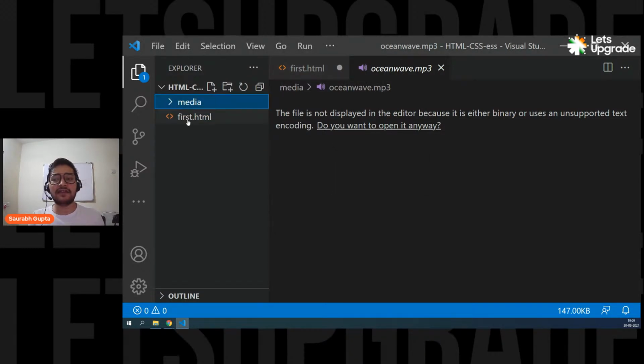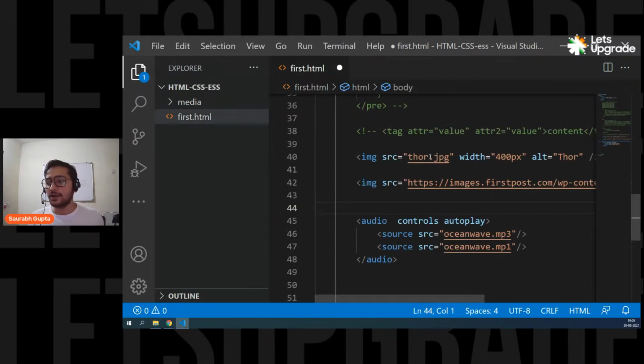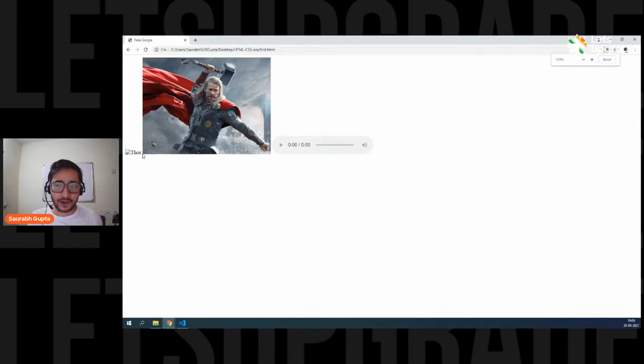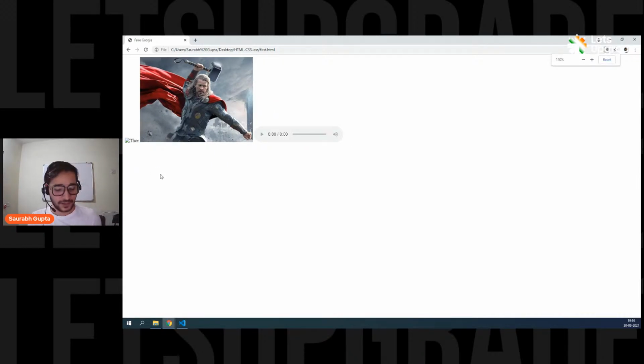So now they are not directly available. Now they are inside a media folder. So now there will be a problem. See, now the image will not load and the audio will not load. This is loading because it's an online link. But now my first image, can you see the alt working, guys? Because the image is not loading, you can see the alt Thor. Can you see that, everyone?